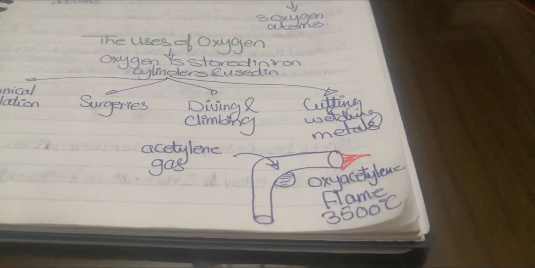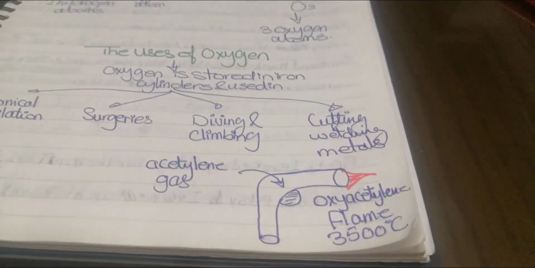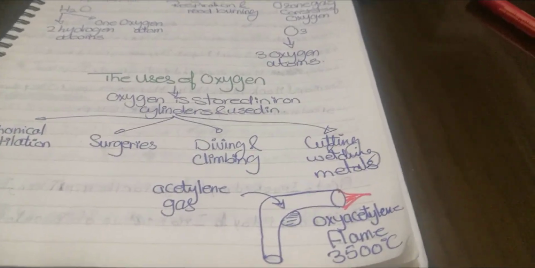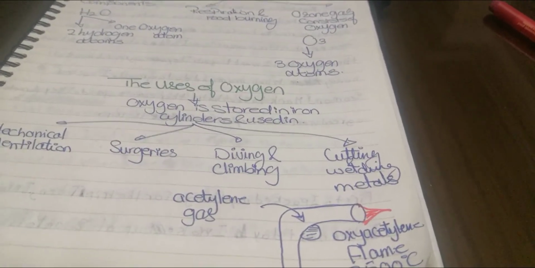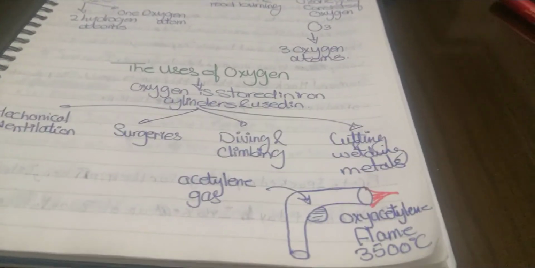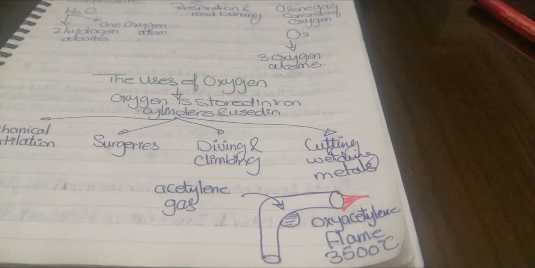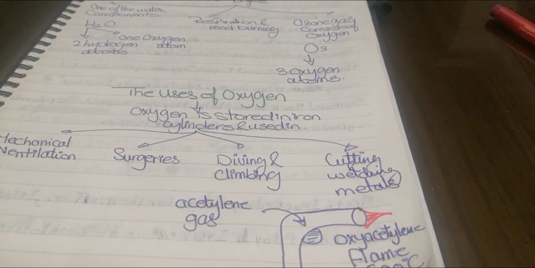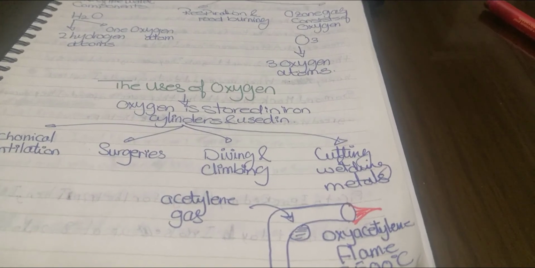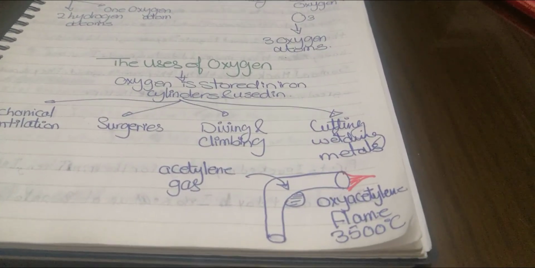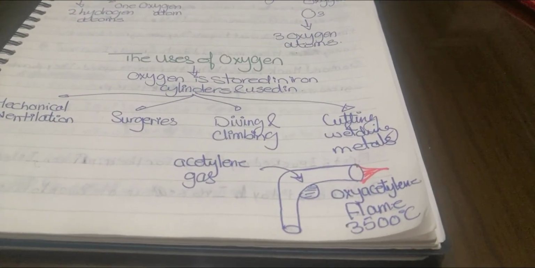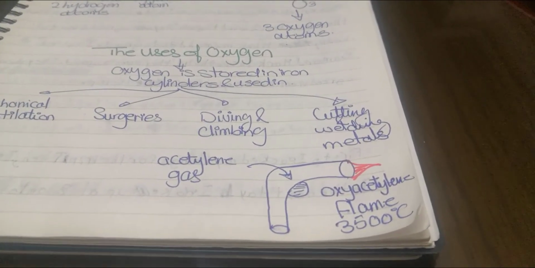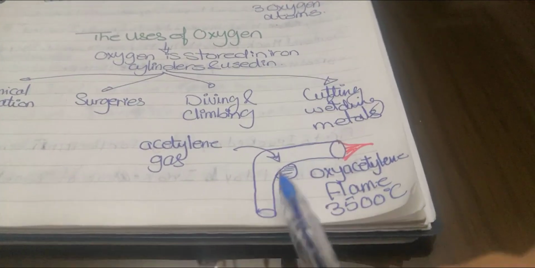Number 4, cutting and welding metals. You know, some people who are fixing cars or something have a gun by which they can cut any piece of metal into 2 pieces, then fix it and return it back to its original shape, then weld it together. Weld means to join 2 pieces of metal together. So oxygen is used in cutting any two pieces of metal into two parts or joining them back again. How? By using that gun that you have here.